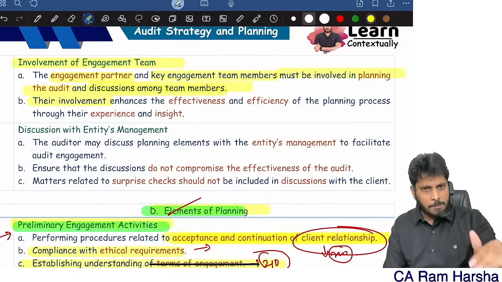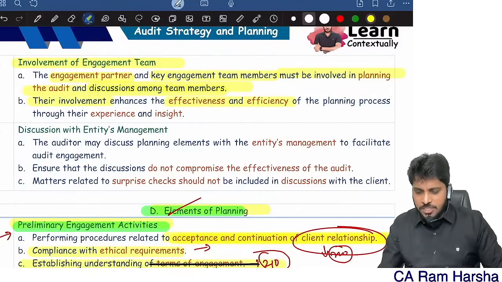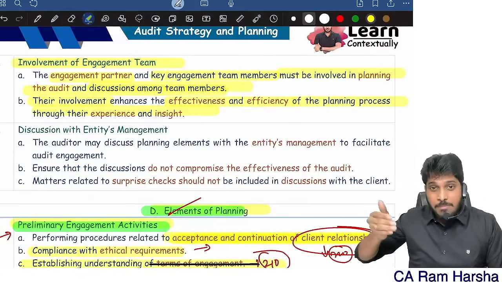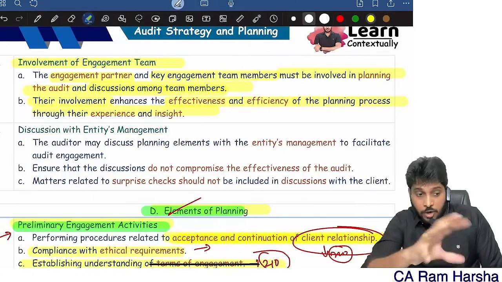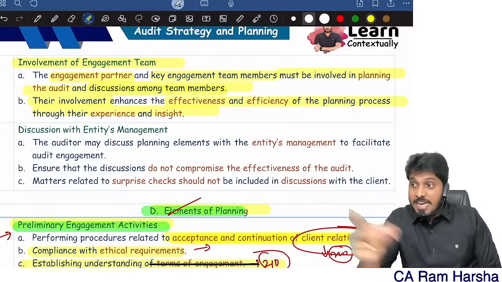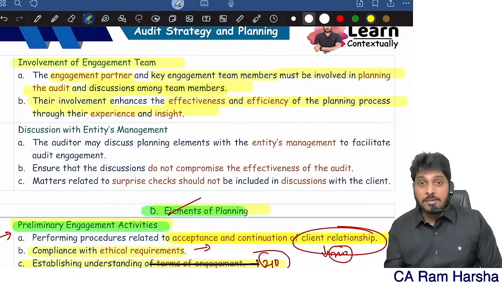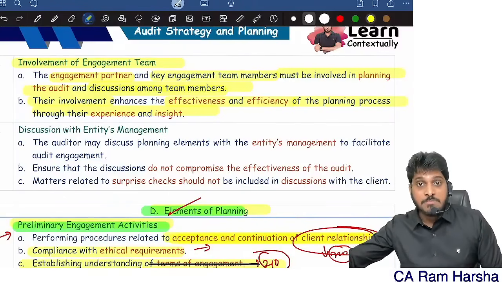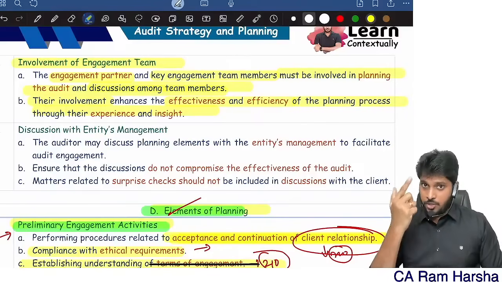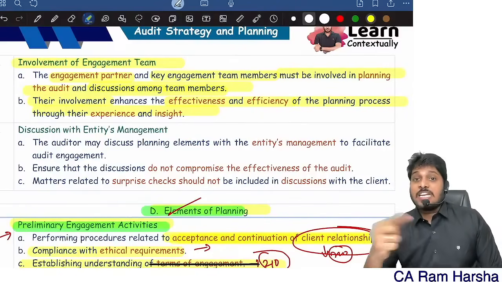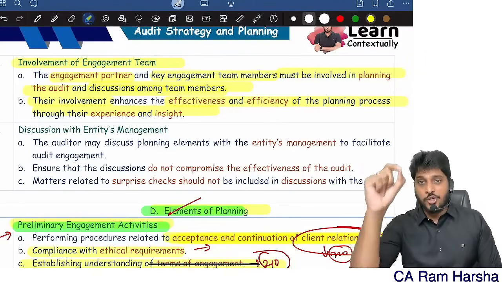Their involvement increases effectiveness and efficiency of the audit, through their experience and insight. When I involve my team members, I will know whether they are able to work on a particular matter or not. Accordingly, I can allocate the work according to their competence and experience. That's why I should not develop the plan without discussing with my team members. Remember, only the partner is not doing the audit. The entire team members as well as the partner together are doing the audit.